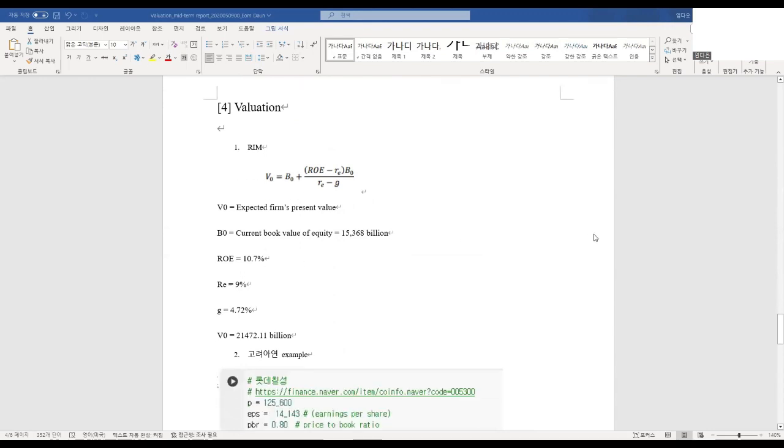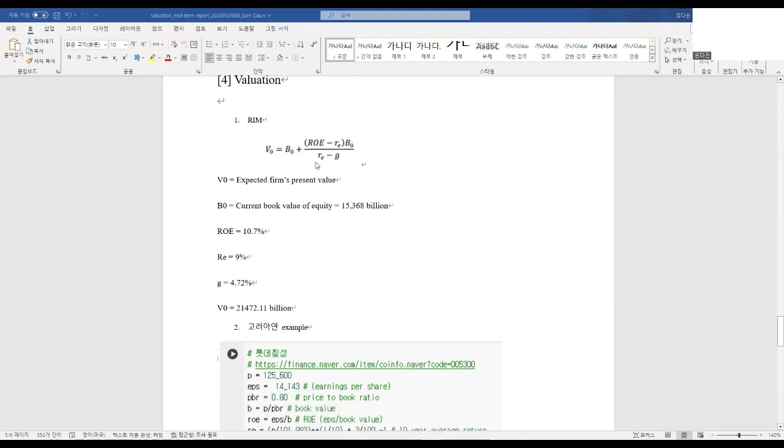The next part is valuation, which I did this time, and I did two valuations. The first one was using the residual income model, and as you can see, I didn't do this with code. I just did it with my calculator.